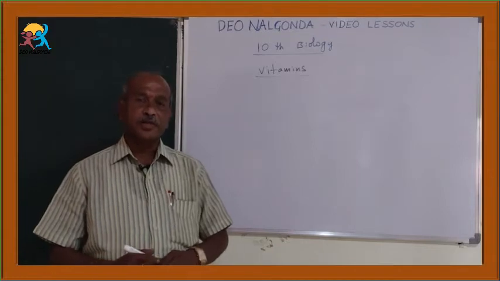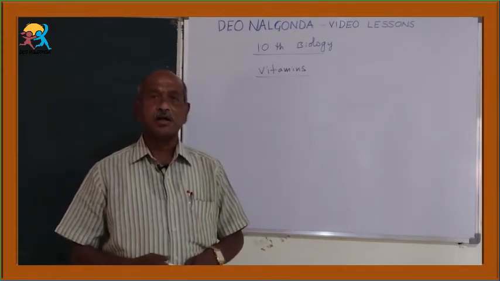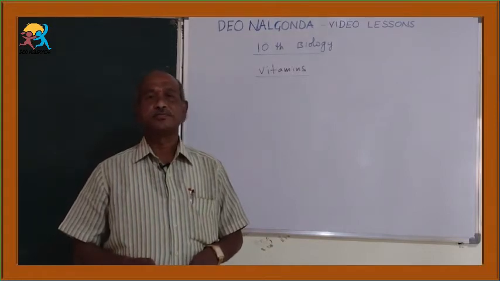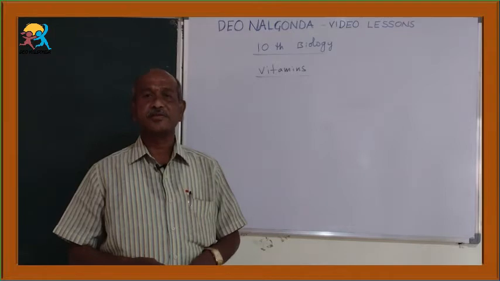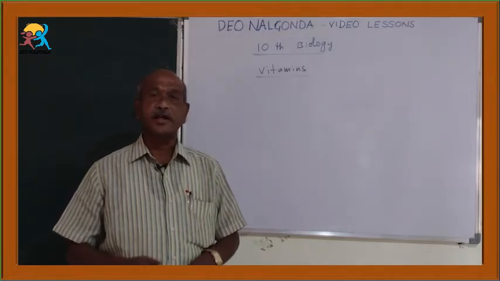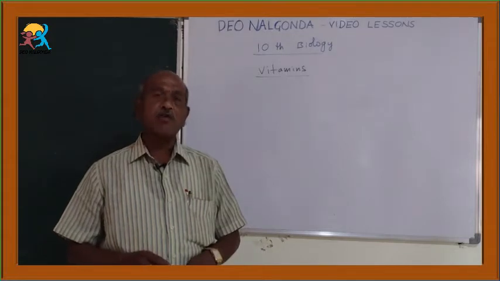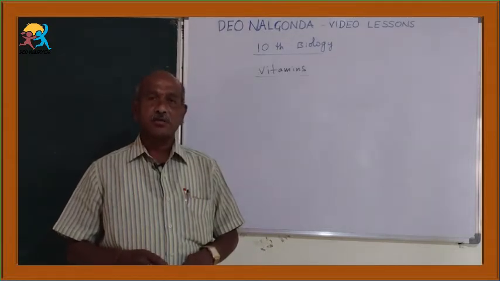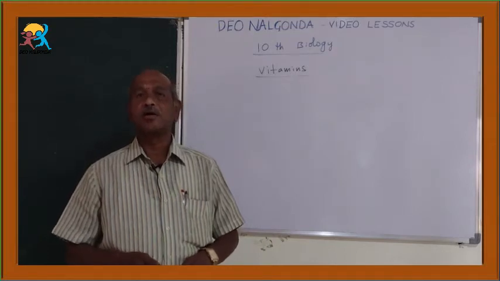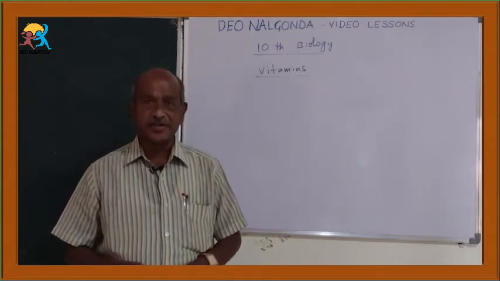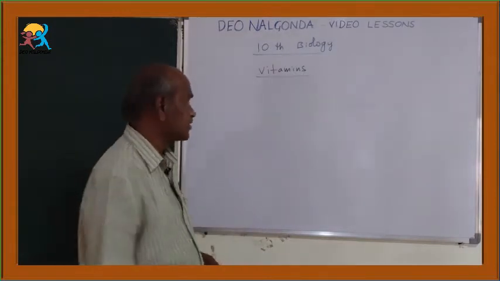So, what are the vitamins? These are all organic compounds present in all food materials, but in very little quantity. They are also required by our body in very little quantity. So, they are called micronutrients. Which nutrients? Micronutrients.